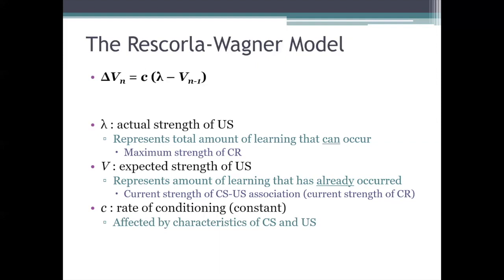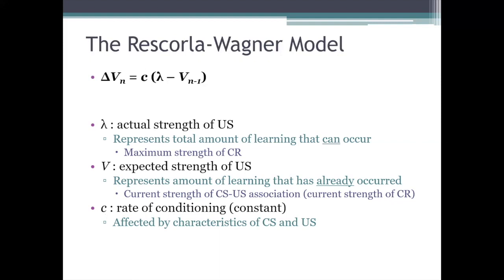And if the unconditioned stimulus is especially intense, then not only will lambda be greater, but c will as well. So in other words, with a bigger, stronger, more intense US, the maximum strength of the conditioned response will have a higher ceiling because lambda will be greater, and the actual conditioned response will approach that ceiling more quickly too, because c, the rate of conditioning, will also be greater.